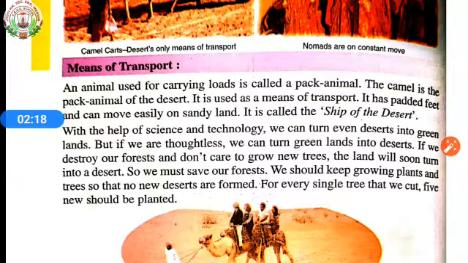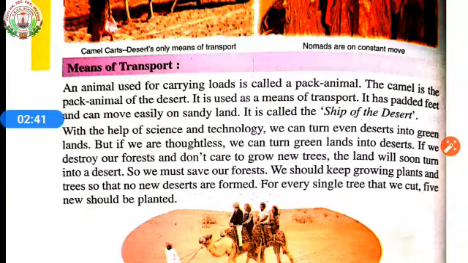If we destroy our forest and don't care to grow new trees, the land will soon turn into a desert. So we must save our forest. We should keep growing plants and trees so that no new deserts are formed. For every single tree that we cut, 5 new should be planted.